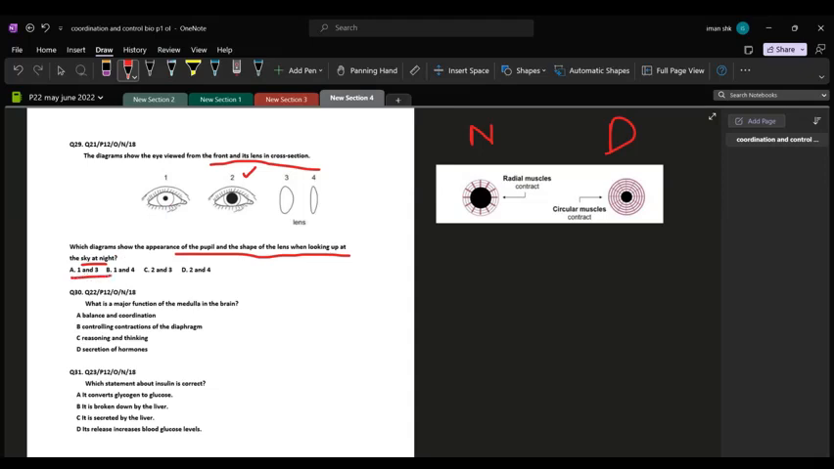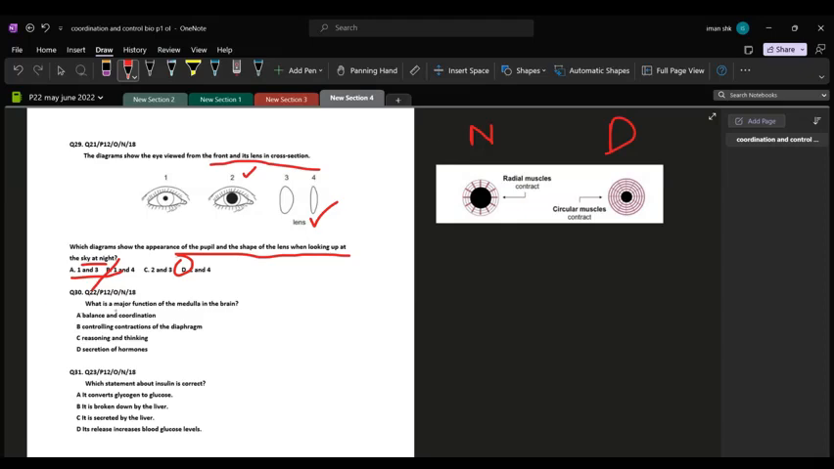So option A and B cannot be the answers because together we have to find the pair that suits the situation the best. Now, looking at the sky means looking at a distant object, and we know when we look at the distant object, our lens becomes flatter or thin. So 4. So 2 and 4 ka jo pair hai, that is option D, hence that is the right one.